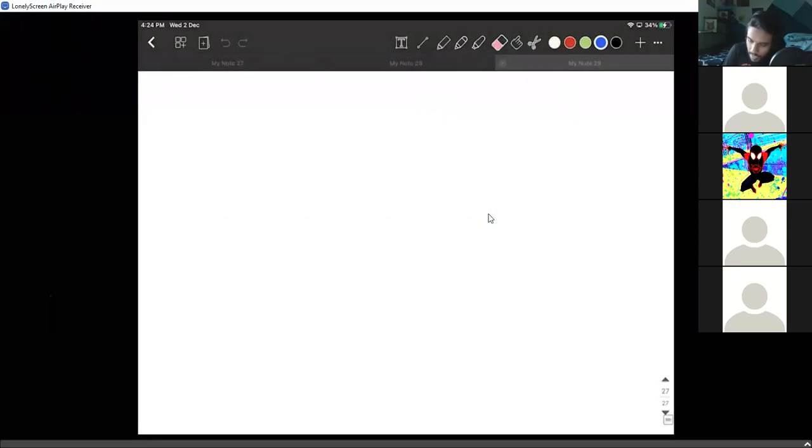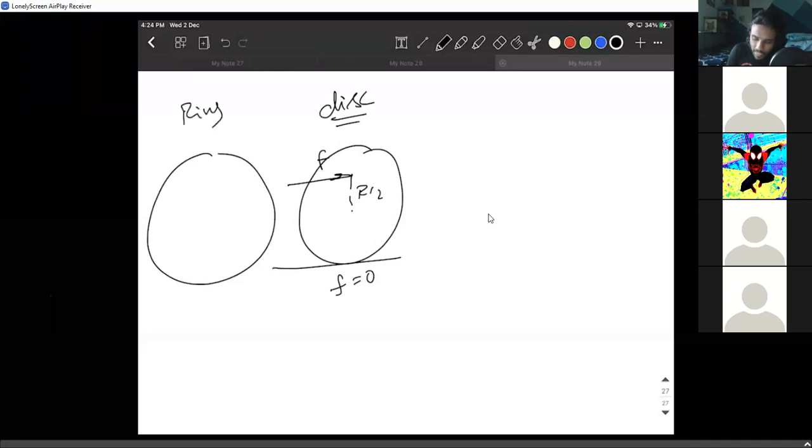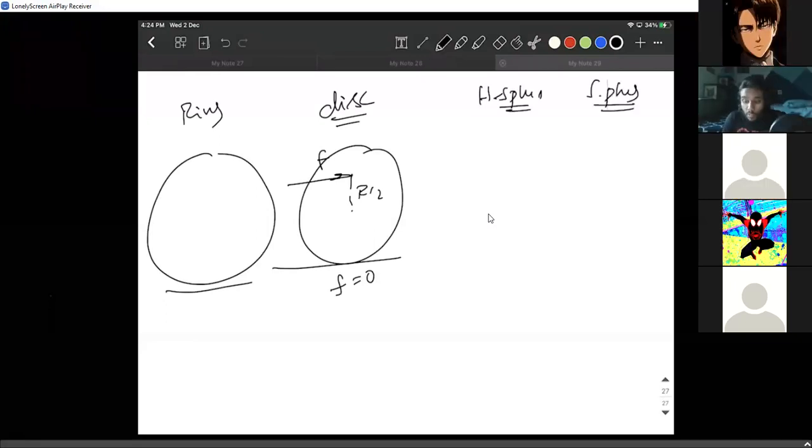I just decided this is a space for disk. For disk, at the point R/2, if I apply the force, the friction was coming 0. Can somebody make a wild guess for the ring, for the hollow sphere, for the solid sphere? Guys, these are the only 4 bodies. I'm repeating, disk is nothing but cylinder, ring is nothing but hollow cylinder.